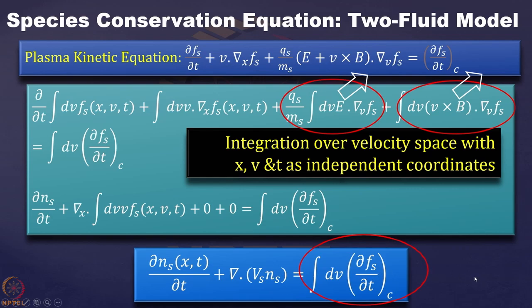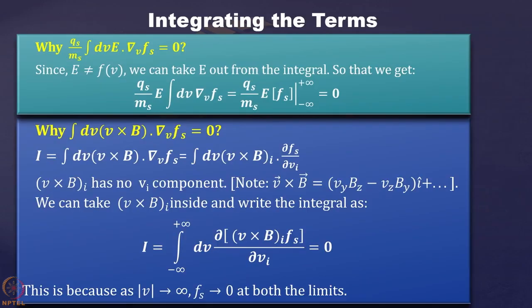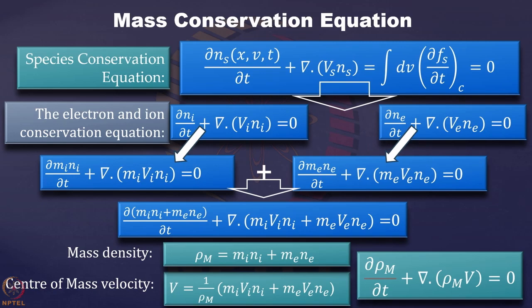We will now be using this equation to find out whether we can reach some conservation equations about the species or about the charge. So we have ∂ns/∂t plus divergence of (vs ns) equal to 0. This is giving you the species conservation equation.